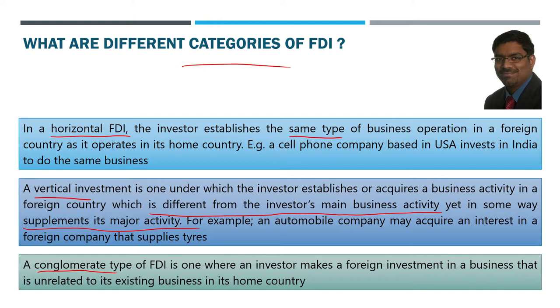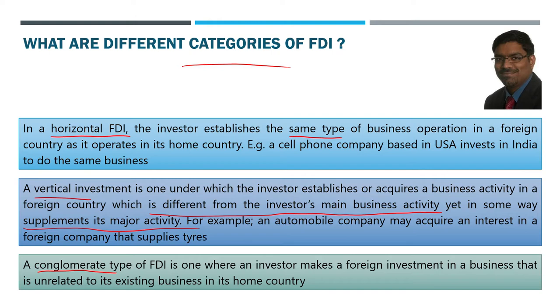For example, Boeing has an office in India, it has sales in India, and maybe it will have some small parts manufactured in India. But it is not going to manufacture full-fledged aeroplanes in India. Its main business activity is to manufacture aeroplanes. That it is not doing in India, but it is doing something else related to the major activity. It is supplementing the major activity.